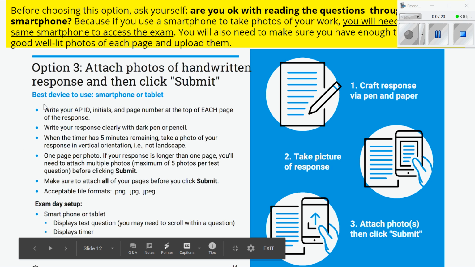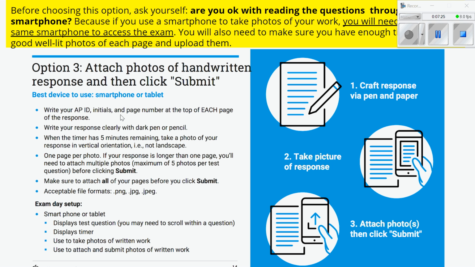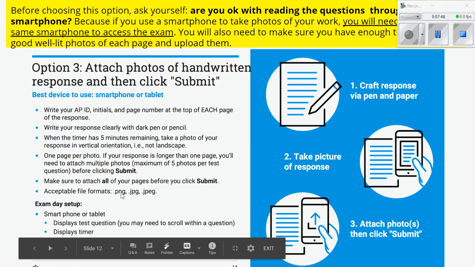Make sure if you're writing this response, you write your AP ID, initials, etc. at the top of each page. Write your response clearly with a dark pen or pencil, and take a photo of your response in a vertical orientation, not landscape. Okay, that's important. 1 page per photo, so you can't put like 3 pages. You got to take a picture of each of your pages, and there's a maximum of 5 photos per test question. Make sure you attach all of your pages, and it has to be a PNG, JPEG, or JPG file.